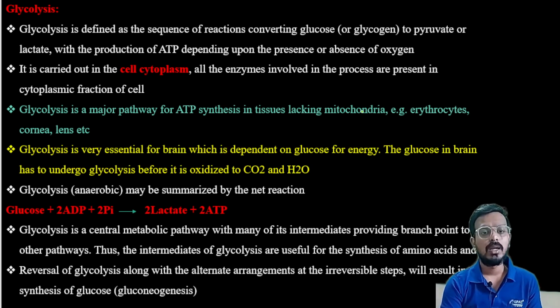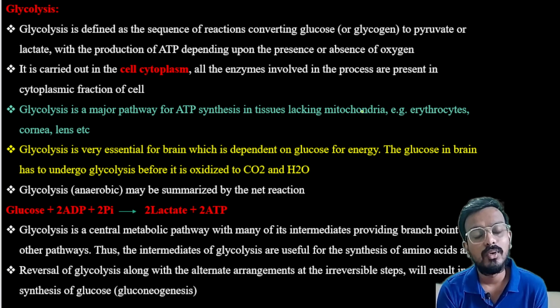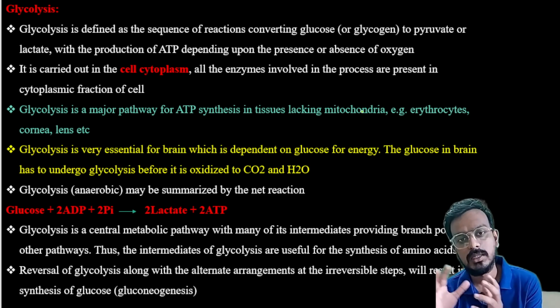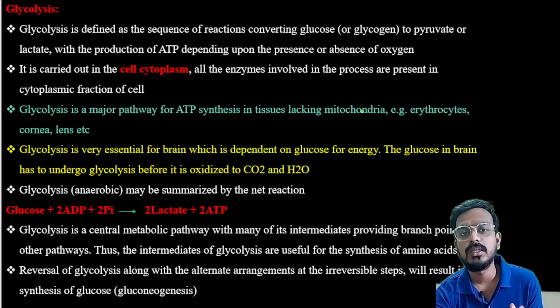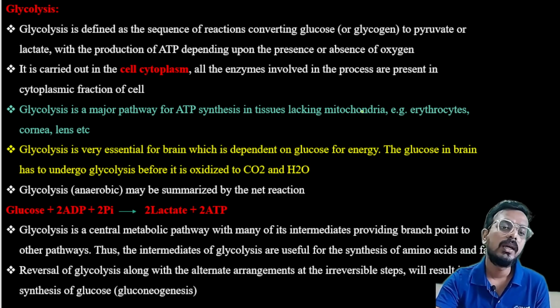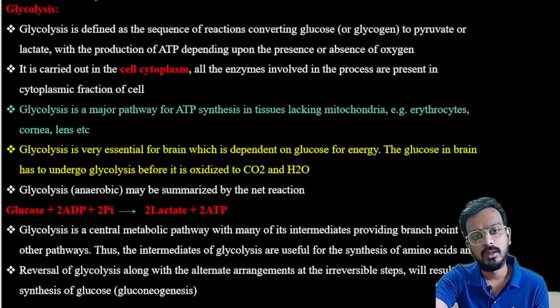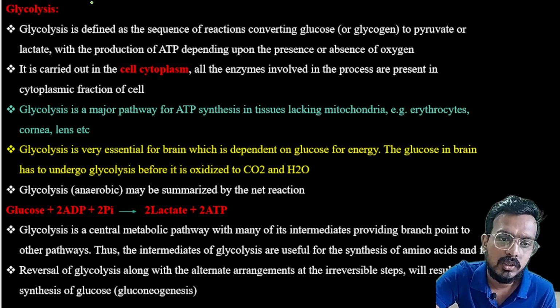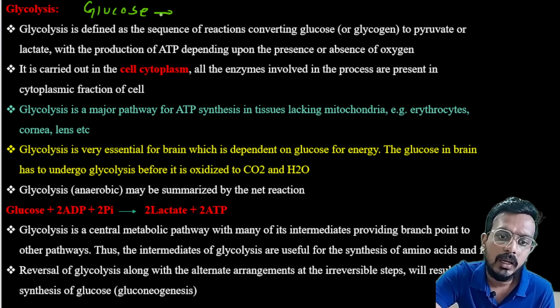Now we will talk in detail about glycolysis. In this session we'll talk about what glycolysis is, what the steps of glycolysis are, what enzymes are involved, and what their importance is. All of these things will be covered. So what is glycolysis? Initially, when we summarized all the tables, I told you that glycolysis is the oxidation of glucose to produce two major compounds. From glucose, you will get two major compounds.